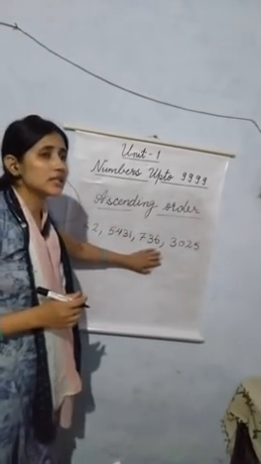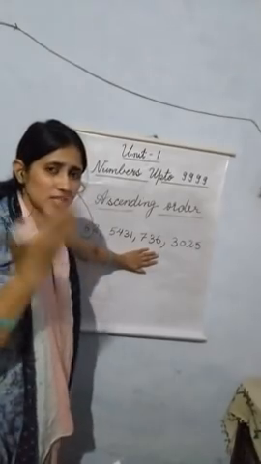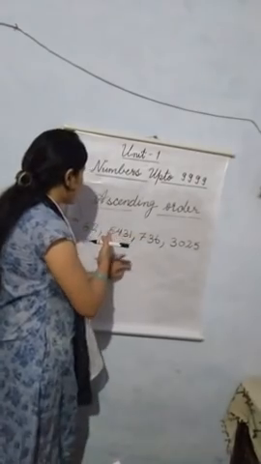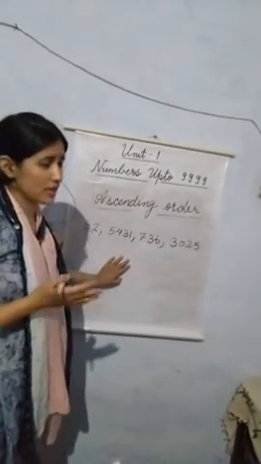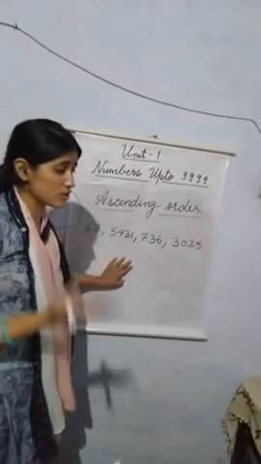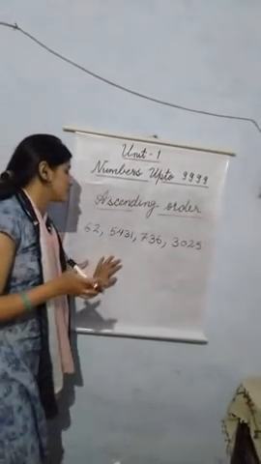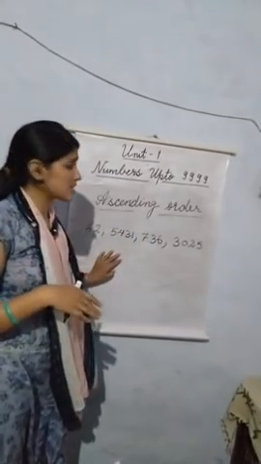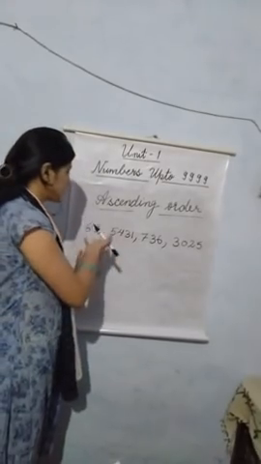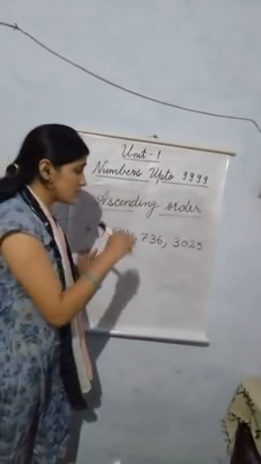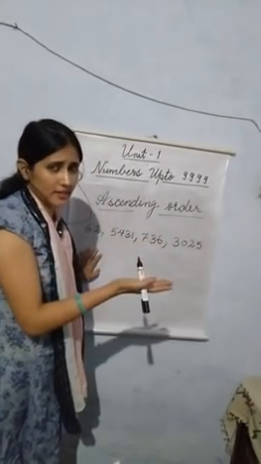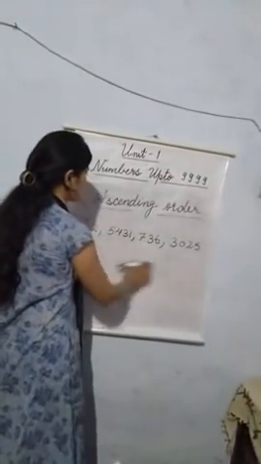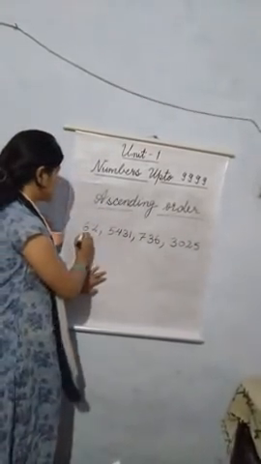So for comparing the numbers, our first step is to see which number has the fewest digits and which number has the most digits. Because if you are comparing numbers, the number which has fewer digits is itself the smallest one. A number which has more digits is always greater than a number which has fewer digits. So here, out of these four numbers, which number has the fewest digits? 62.